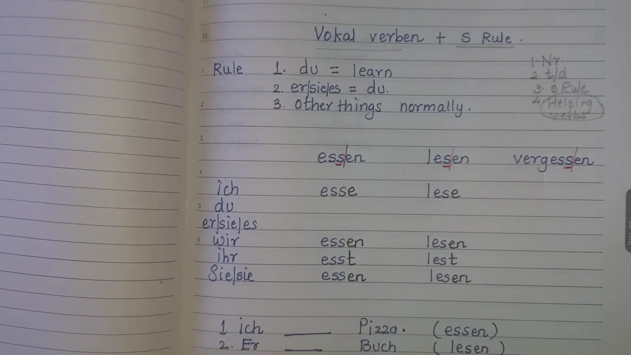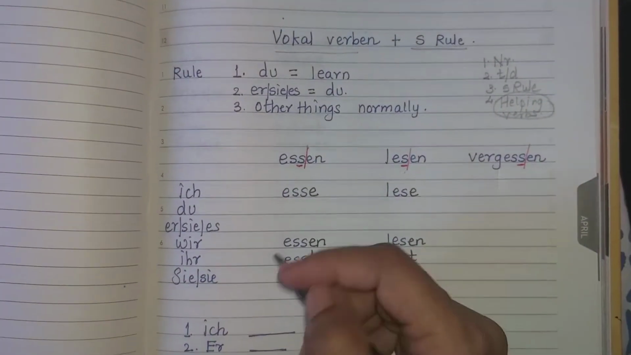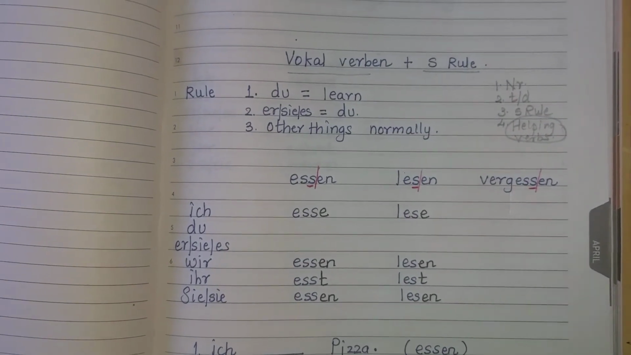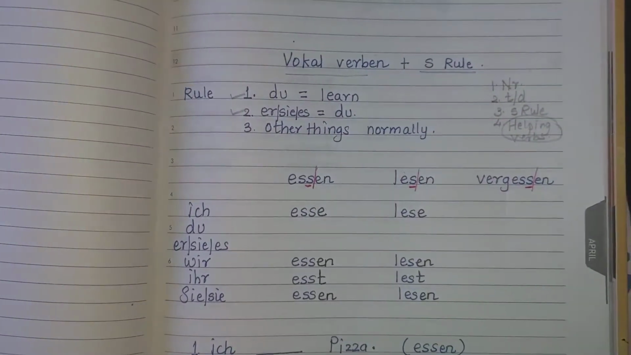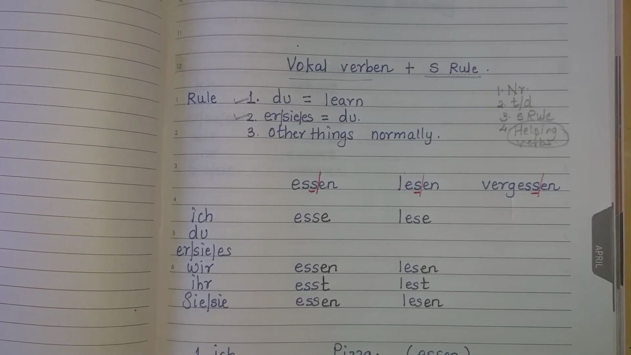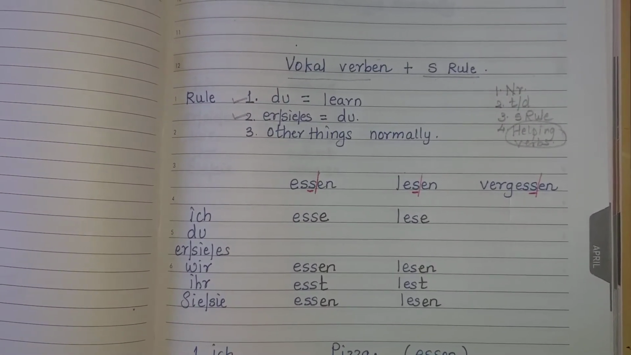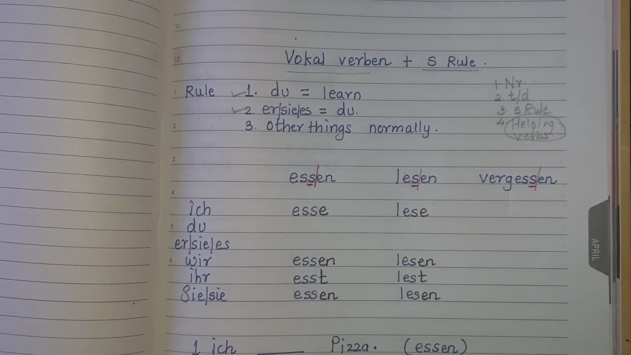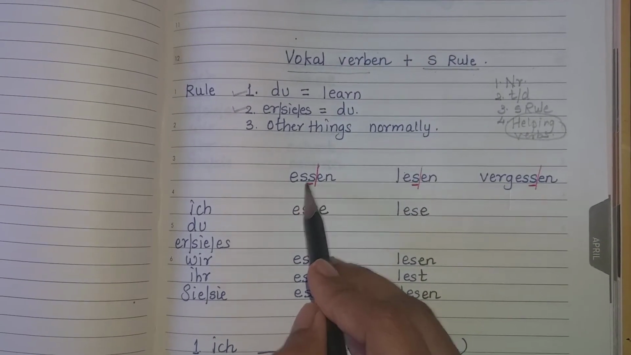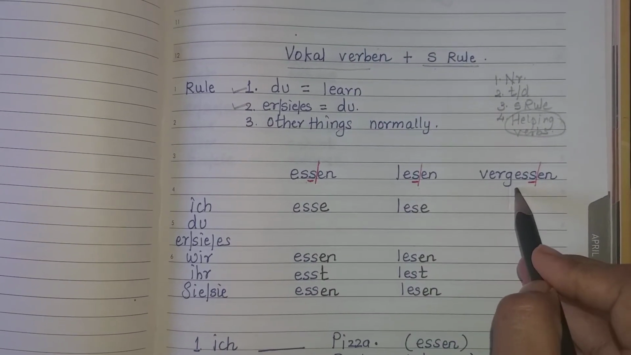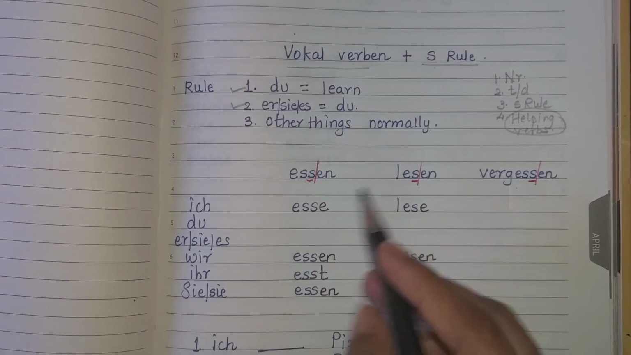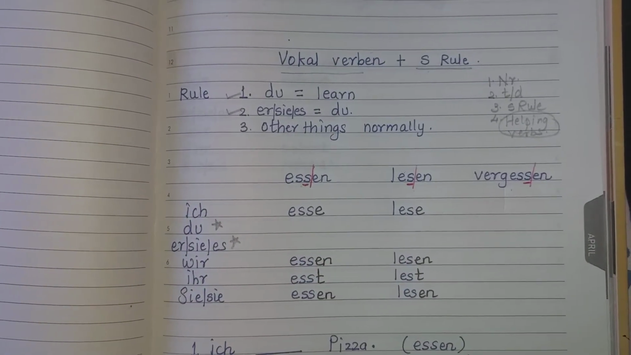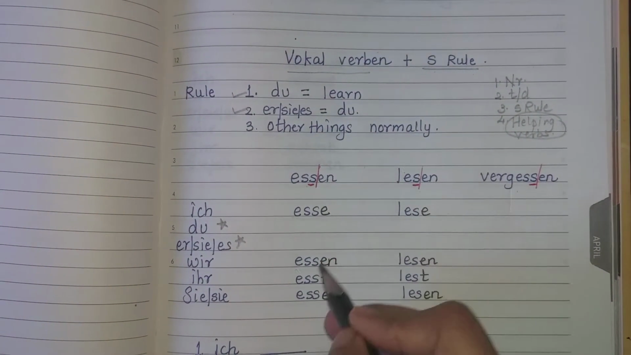In the vowel verben rule, I'll tell you what happens exactly. In the vowel verben rule, there are only two exceptions, that is the du form and the er/sie/es form. In the vowel verben rule, the du form and er/sie/es form are completely different from the original words which I have written over here. As you can see, essen, lesen, vergessen. So this is actually the vowel verben rule.